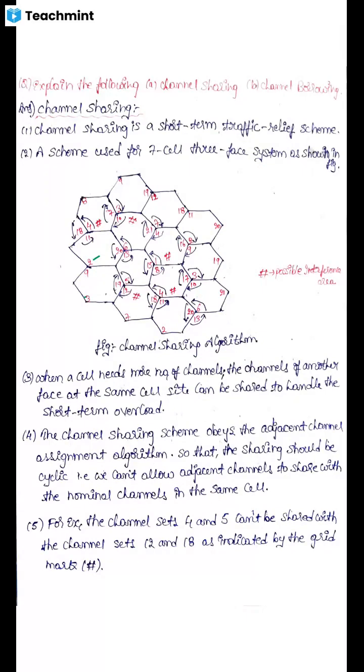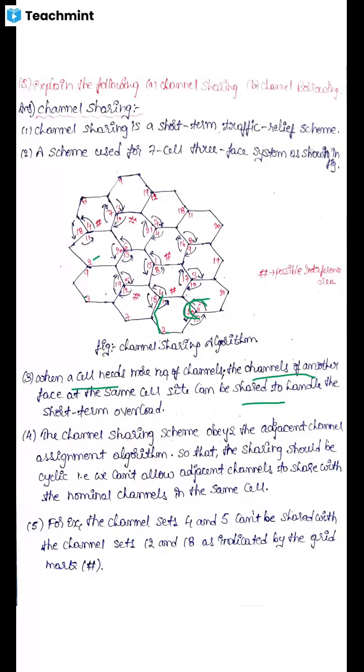When a cell needs more channels, for example in a traffic area, then the channels of another phase at the same cell site can be shared to handle the short term overload.